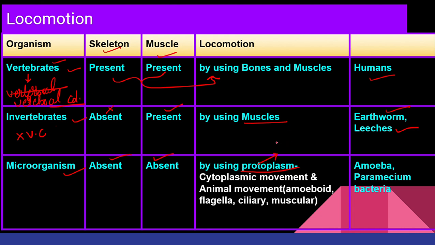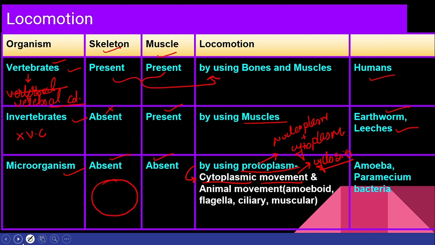Now, what is protoplasm? We already studied. That is nucleoplasm plus cytoplasm. We call it as protoplasm. Now, one of the example of protoplasmic movement is your cytoplasmic movement or cytoplasmic streaming or cyclosis. Now, what are all these three? All three are same. Cytoplasmic movement, cytoplasmic streaming and cyclosis, all three are same. Now, you must have already seen cell, right? This is your cell, and you have nucleus over here.